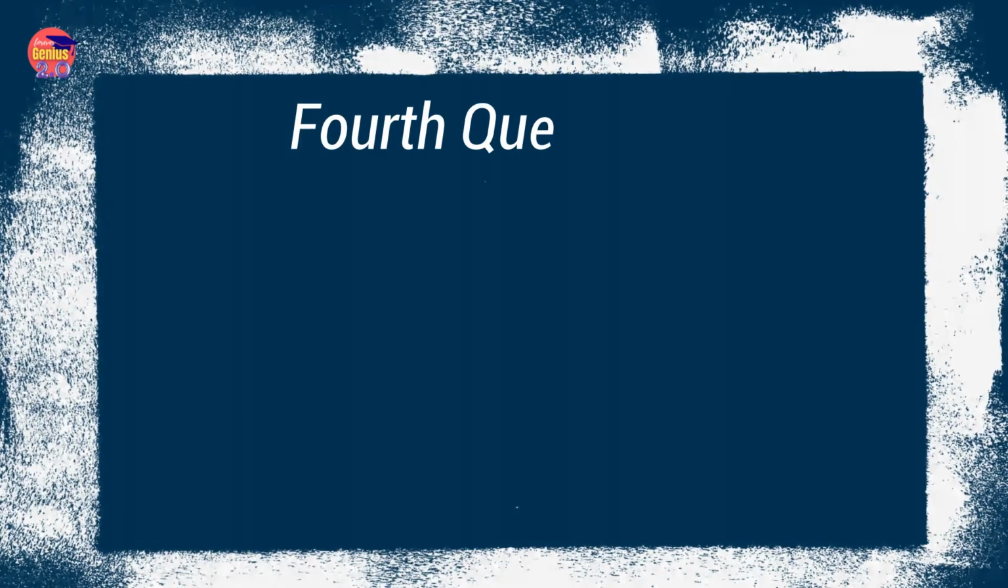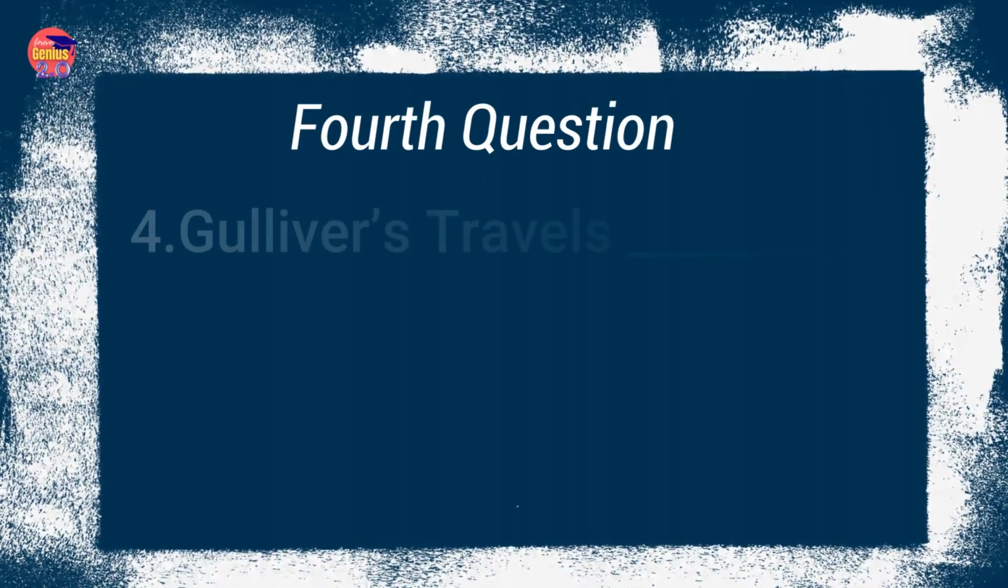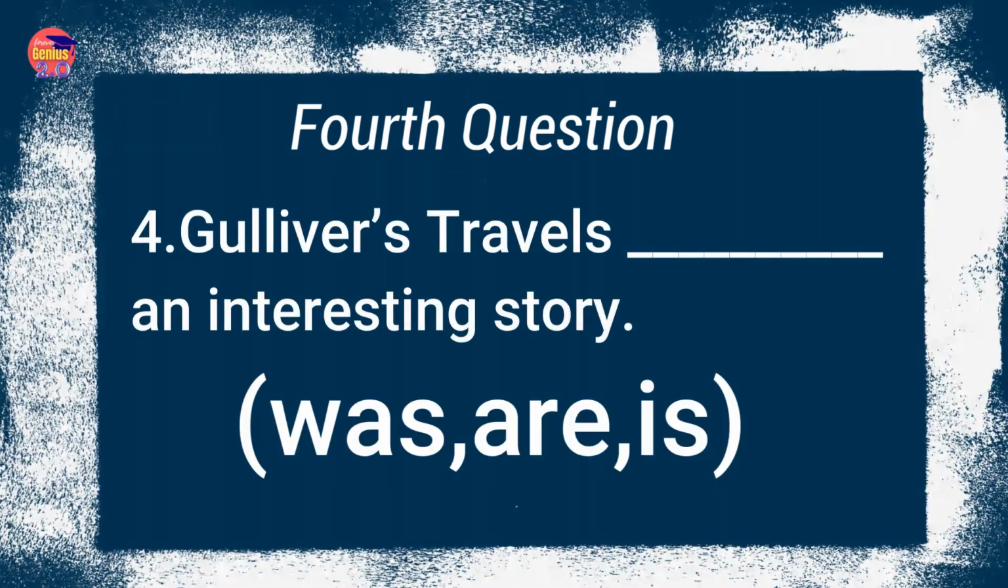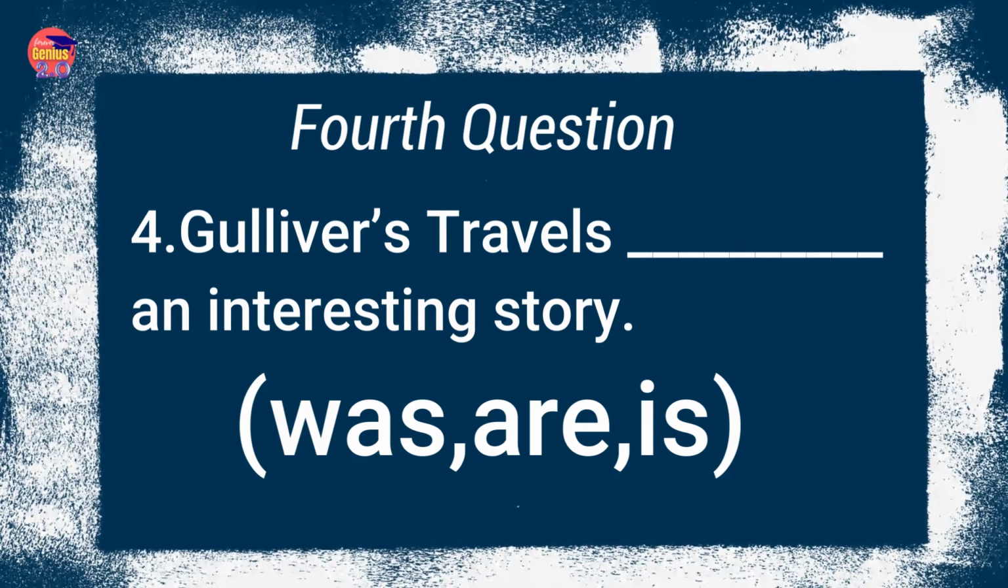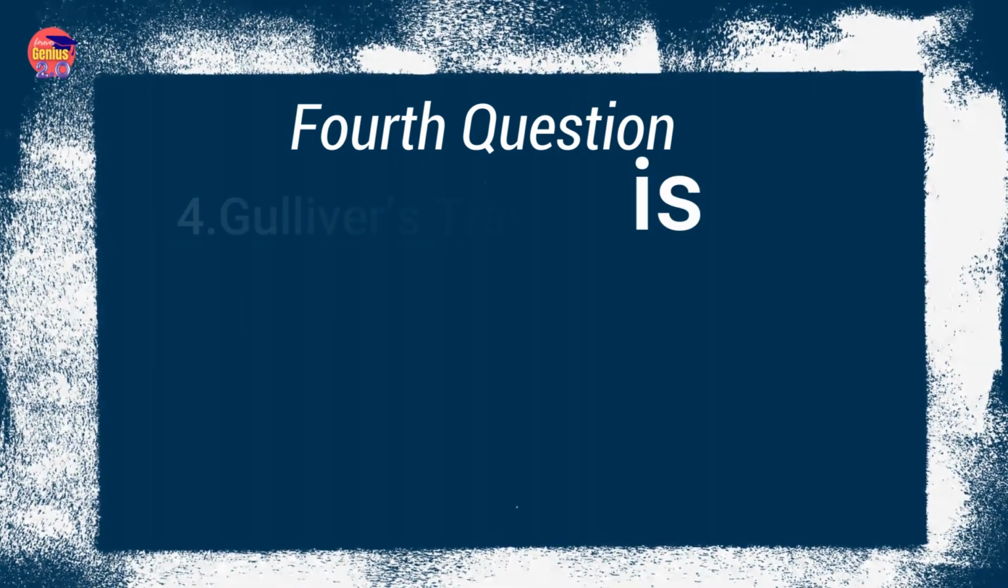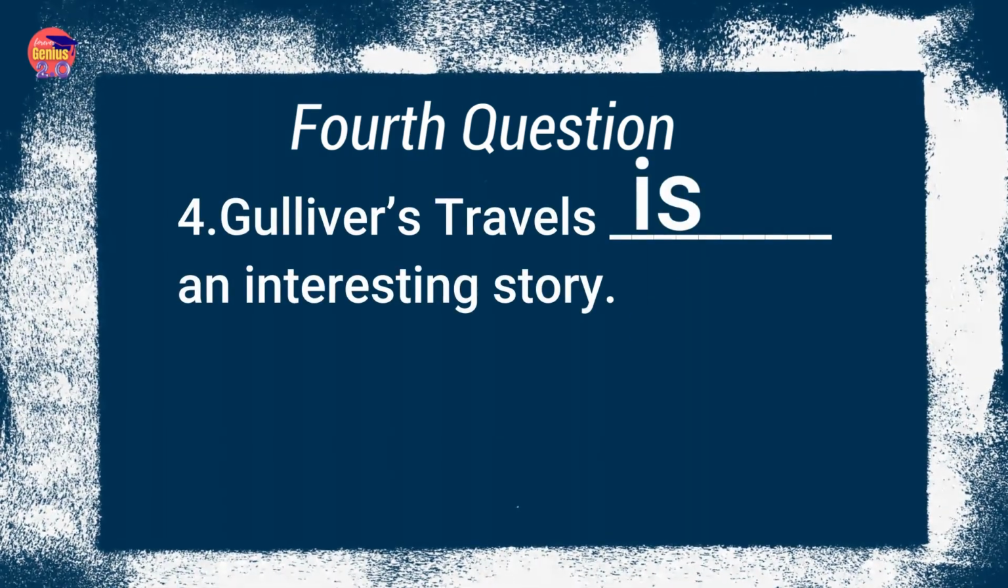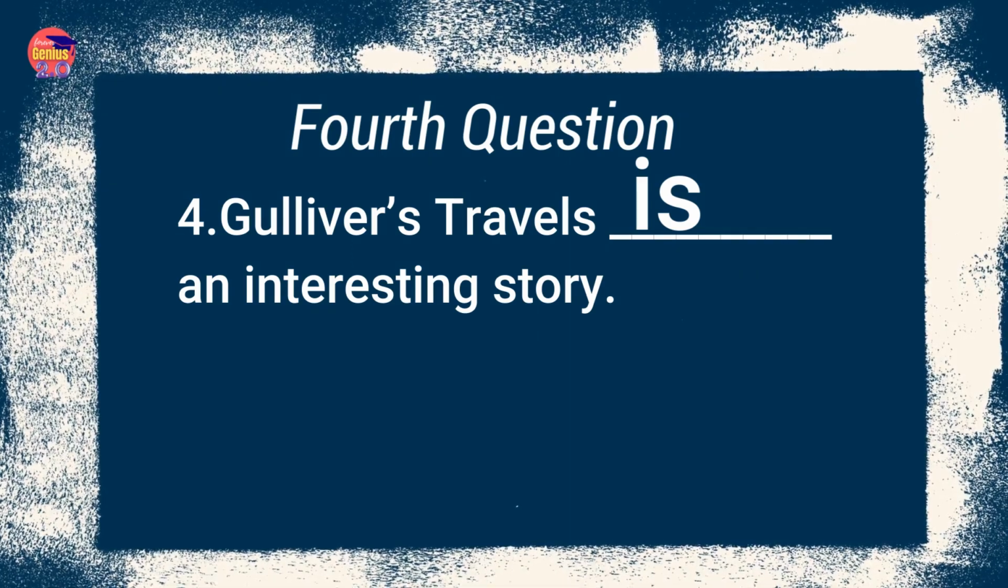Our fourth question: Gulliver's Travels dash an interesting story. Options are is, was, are. The correct option is is. Because it is an interesting story, it was an interesting story, and it will be an interesting story. Some universal truth, when expressed, is always expressed in simple present tense. Like the sun shines every day. The sun is shining brightly in the sky.